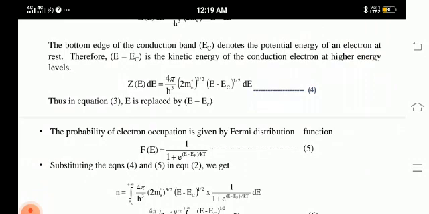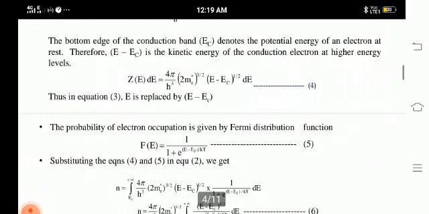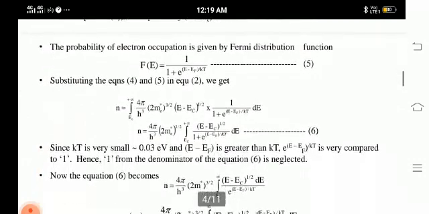The probability of electron occupation, that is the Fermi distribution function, is given as F(E) = 1 divided by 1 plus exponential of (E − EF) divided by KT. By substituting equations 4 and 5 in the second equation, we get the integration from EC to infinity of 4π/h³ (2 me*)^(3/2) (E − EC)^(1/2) into 1 divided by 1 plus exponential of (E − EF)/KT into dE.